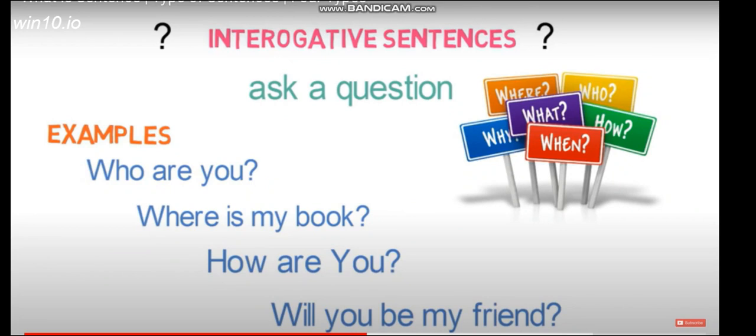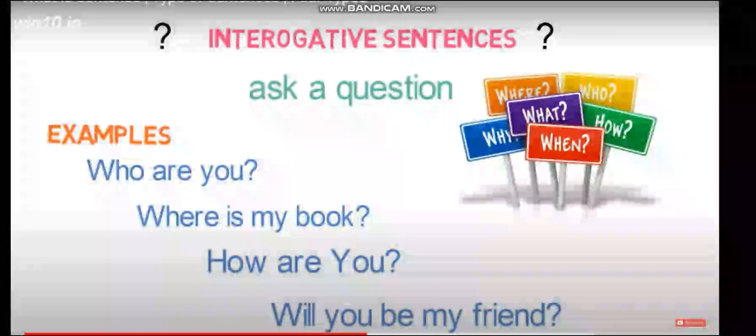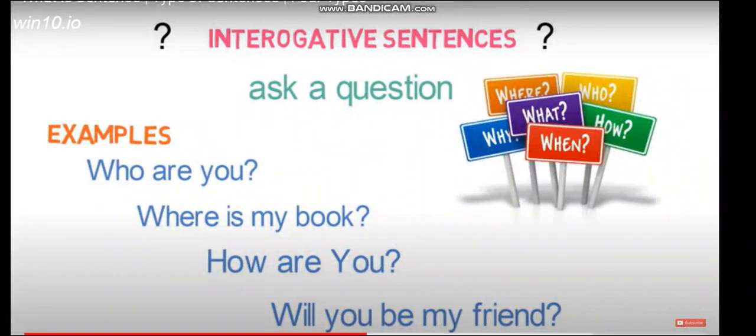They consist of a question mark, and they ask the question in different forms, like using who, where, how, and will. So whenever there is a question mark, it forms an interrogative sentence.